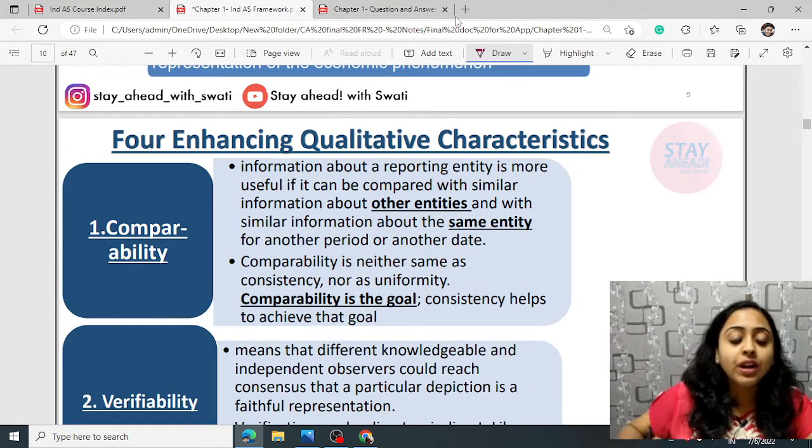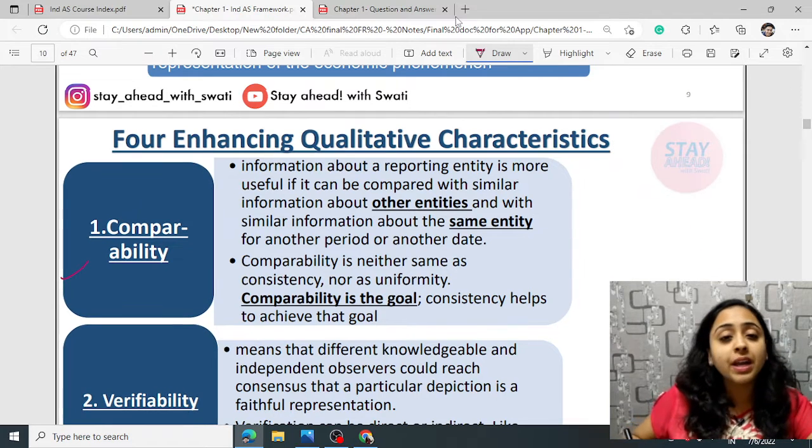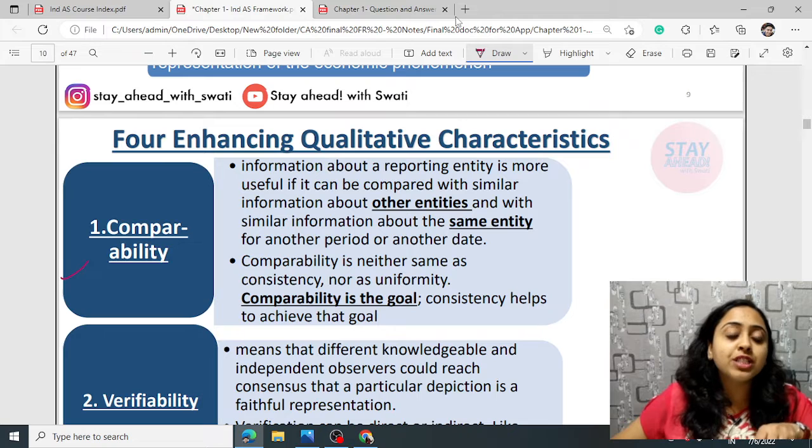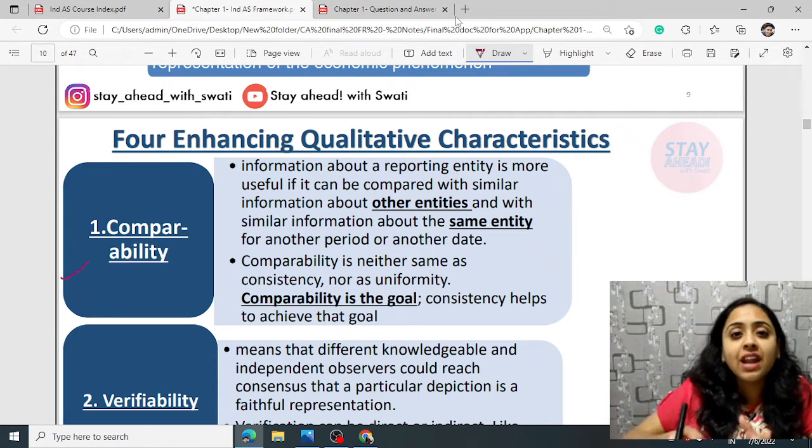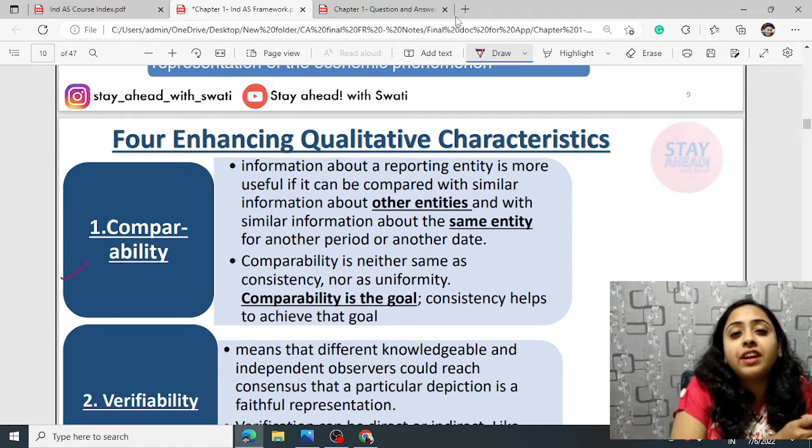Next, there are 4 enhancing qualitative characteristics. First, comparability. Comparability means the information must have a specific unique feature that it can be compared with other entities, and within the entity with different periods.